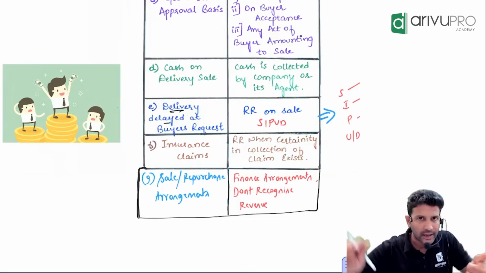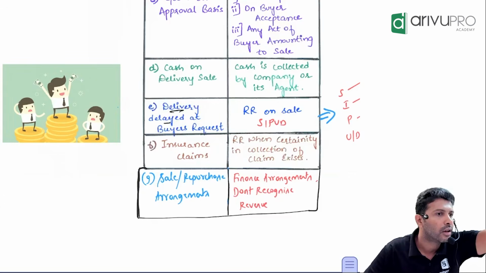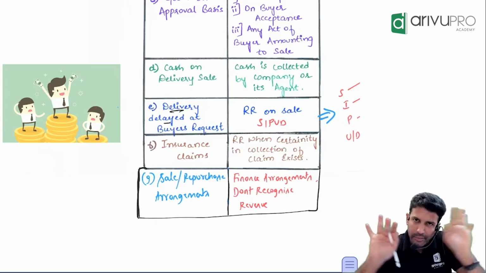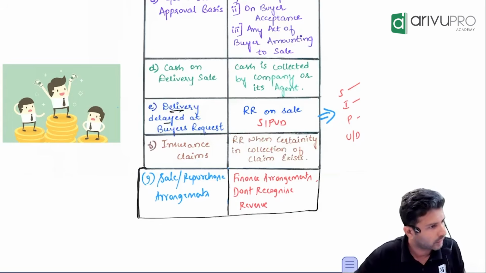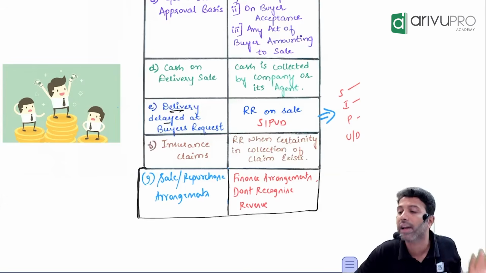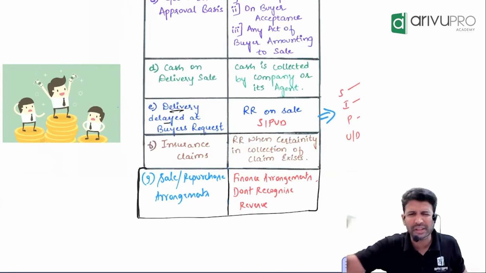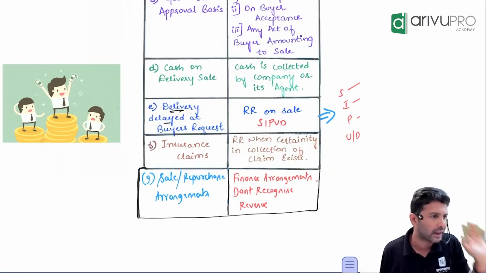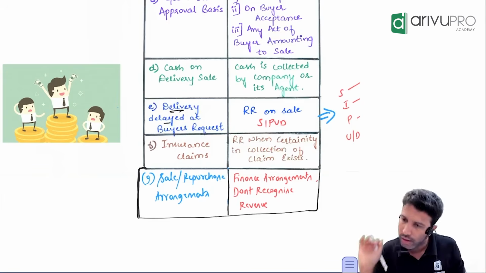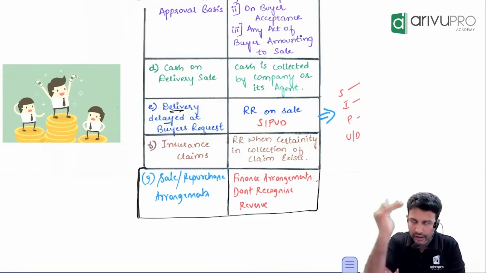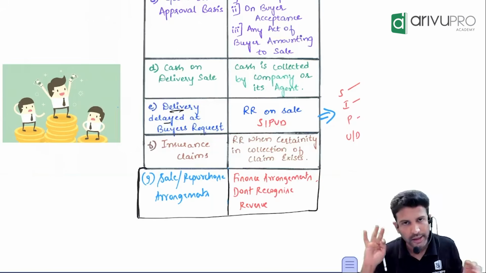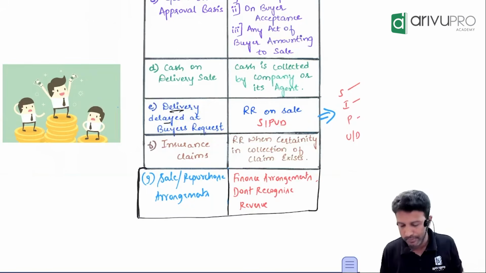Either they will accept or they will reject. When they accept the claim, they will usually write a mail that your claim has been processed, right? So that is a reasonable assurance that we will collect the money. Maybe within 1 week or so, the money usually gets credited to your bank account. But when the uncertainty in collection is not there, or when the reasonable confidence comes, that day you can recognize the revenue. Till then, no.